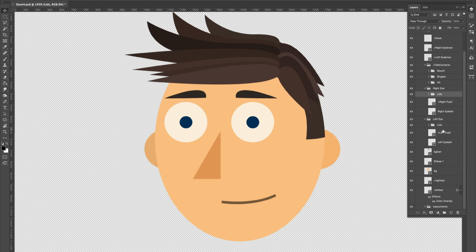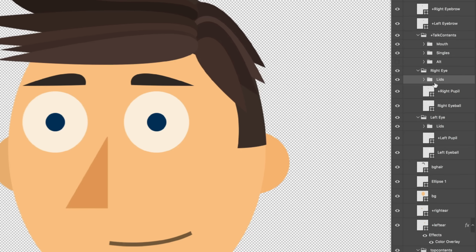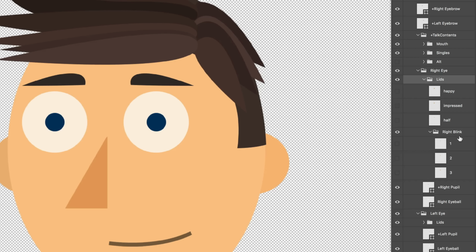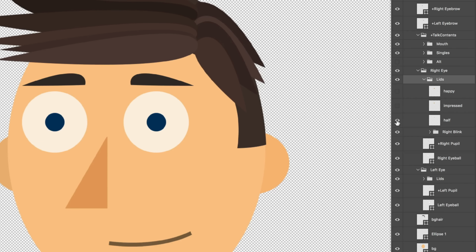Now this character is a little bit different because instead of the blink, he's got a group called lids. And lids includes a bunch of different things. It includes a group called blink, which is actually a multi-frame sequence of him blinking his eye and completely closing it. We'll get to that in a little bit. And then different eye states. So he's got kind of this half eyelid thing, an impressed eye, and then a happy eye.